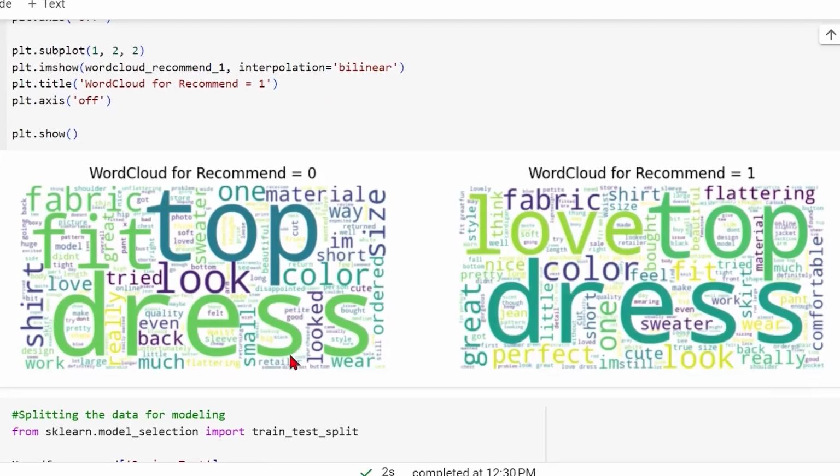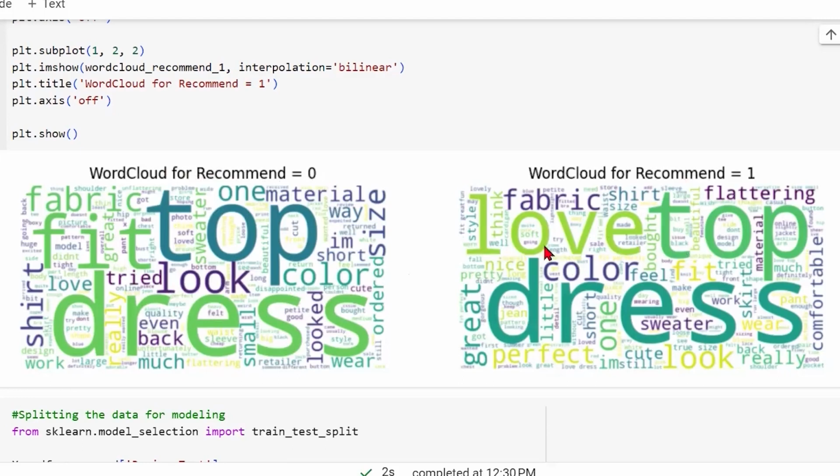So it doesn't show a very stark contrast between the 2 categories. For example, the people who have not recommended the product don't seem to have given very negative feedback overall. So you don't see negative words. But of course, you see a larger emphasis given to some positive words in the scenarios where the customer has recommended the product.